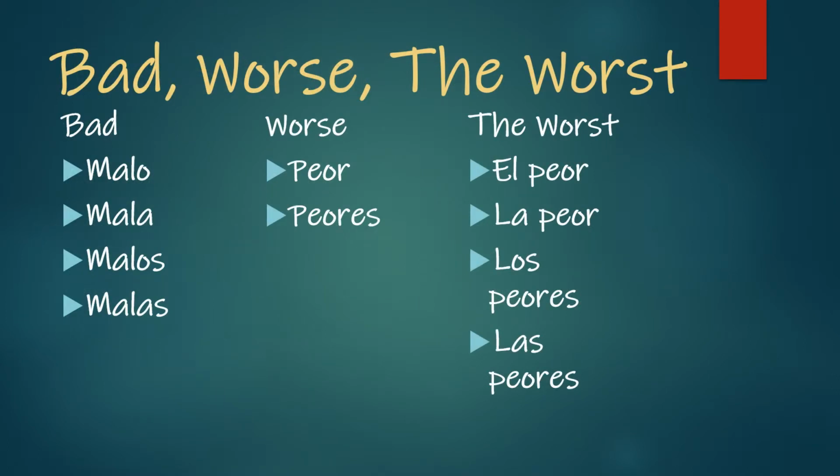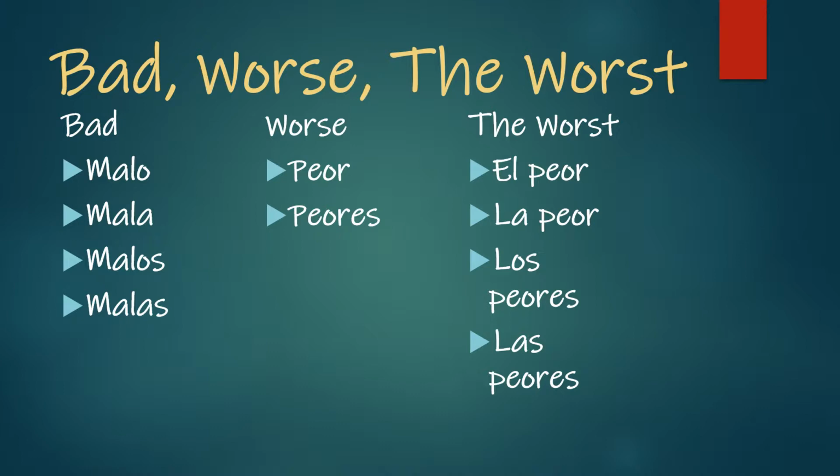All right, so similar to the good, better, and best, we also have the bad, worse, and the worst. So once again, we have bad, it's malo, so that means that since it ends in an O, we have to look at feminine and masculine, and we have to look at singular and plural. So malo, mala, malos, malas. So those are based on, is it feminine, is it masculine, is it singular, is it plural? Now when we talk about something is worse, once again, that one doesn't end in an O regularly. So for those ones, it's going to be the same if it's feminine or masculine. So we only have to make a change to the word if we're talking about something that is plural.